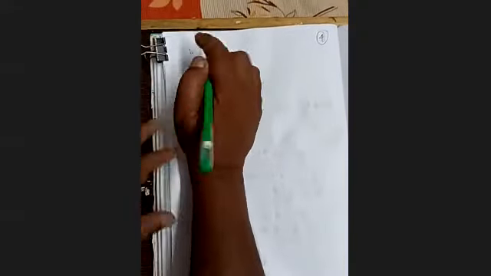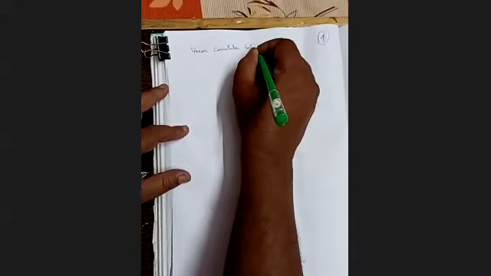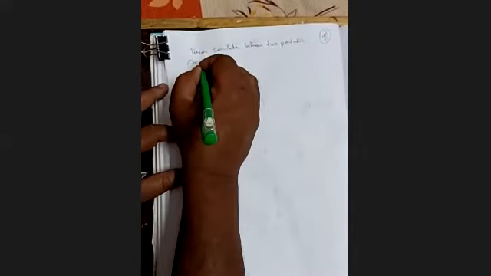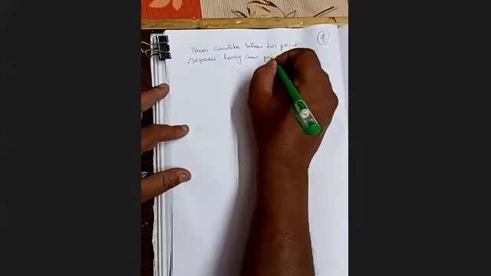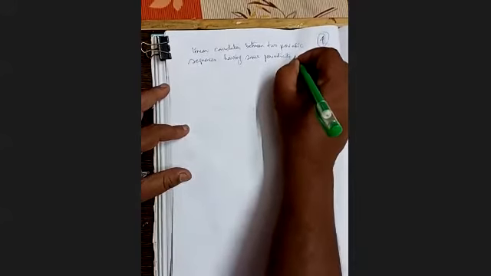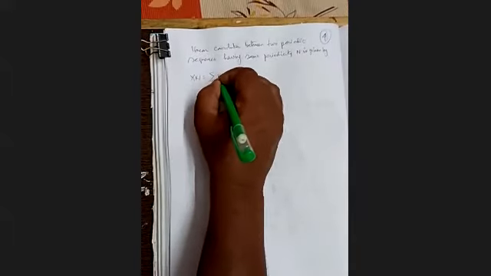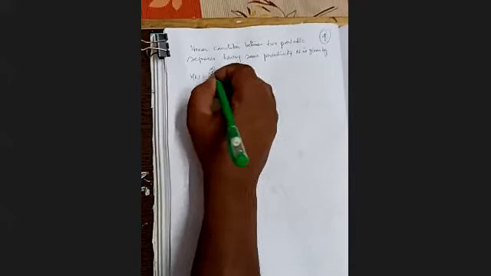So linear convolution between two periodic sequences having the same periodicity, capital N, is given by y[k] equal to summation x1[m] x2[k minus m], m varying from minus infinity to plus infinity. We are assuming that x1 and x2 have the same periodicity of capital N.